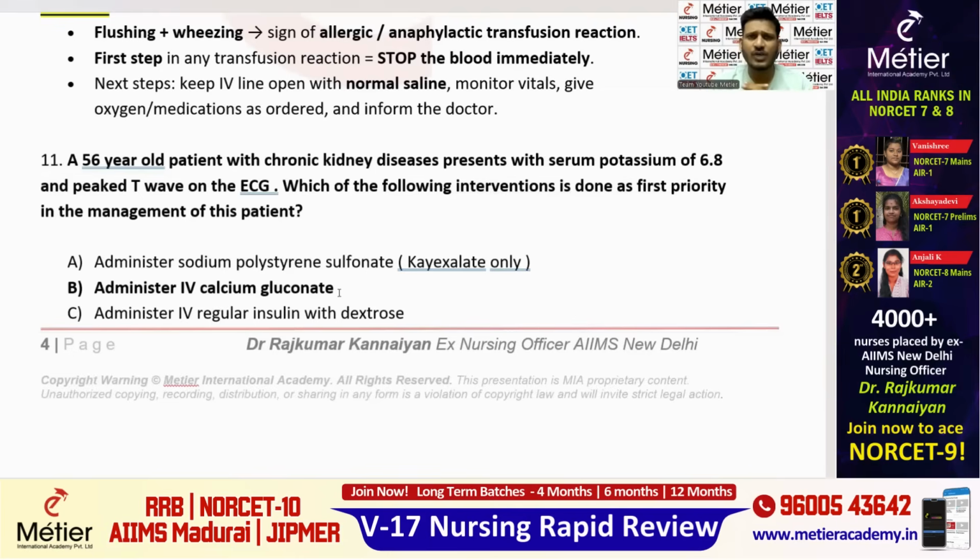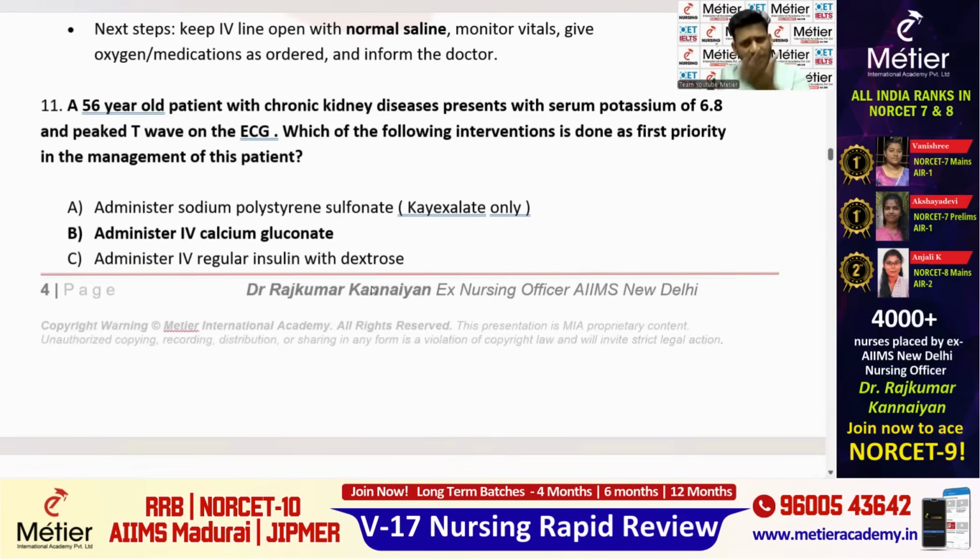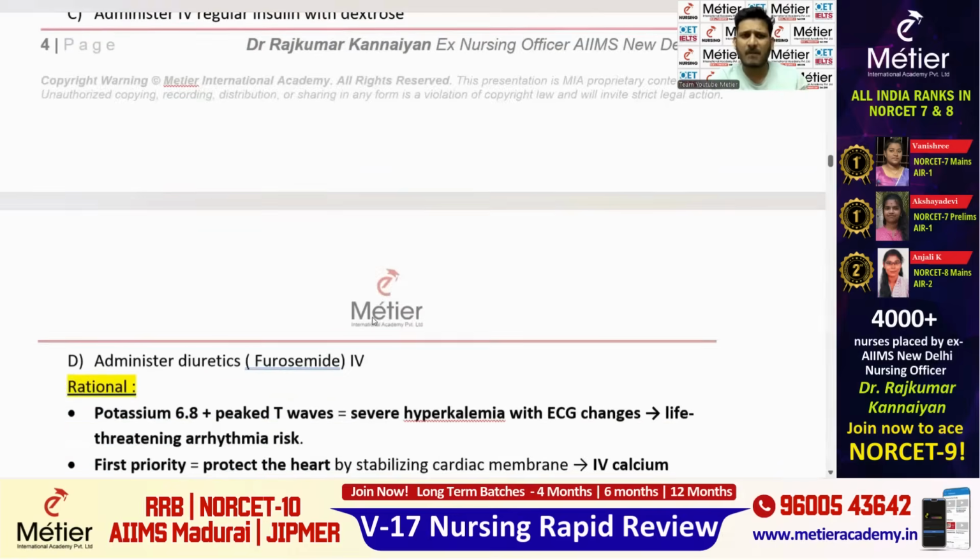Okay, what procedures will you do? Salbutamol nebulization, you can administer polystyrene sulfonate. You can see here, administer sodium polystyrene sulfonate. Otherwise, it is also called K binders. Insulin with dextrose. Okay, in 25% dextrose, they will be adding 8 units or 10 units of insulin and giving it, so that the potassium from the blood will be switching inside the cells. Okay, so these are all the different methods.